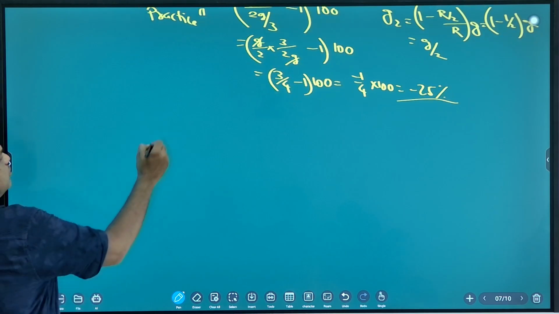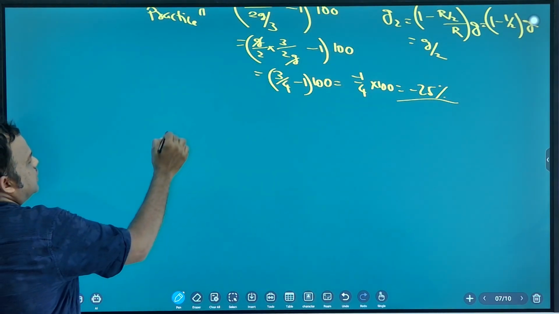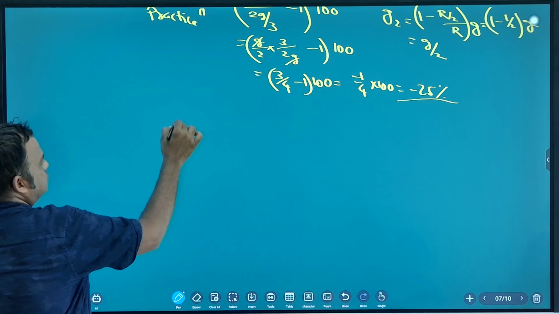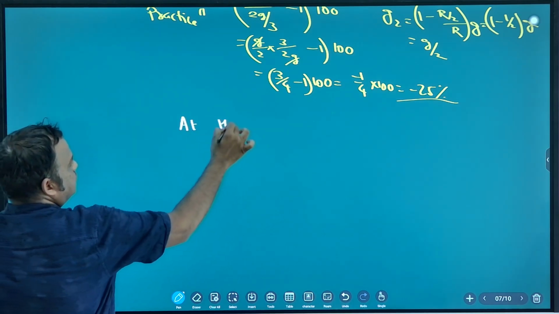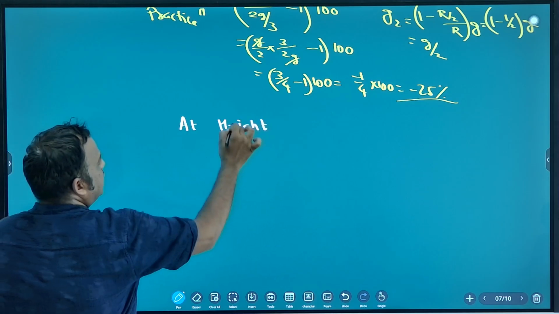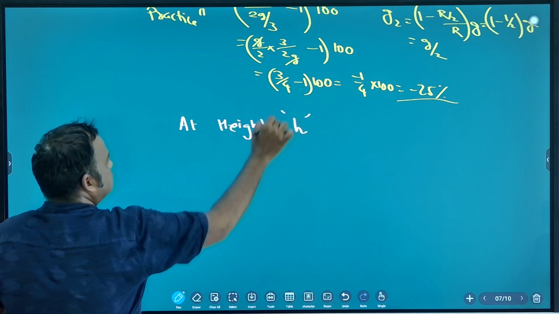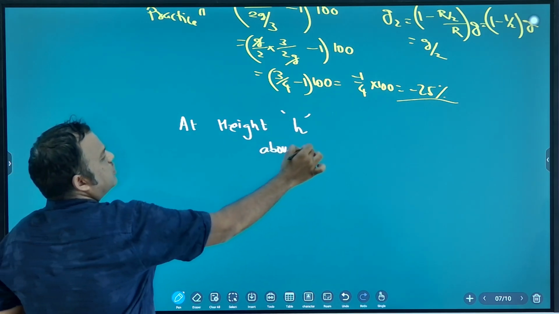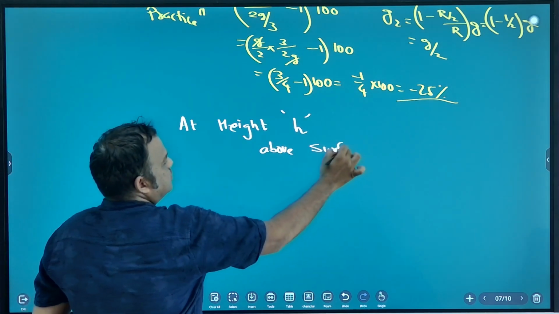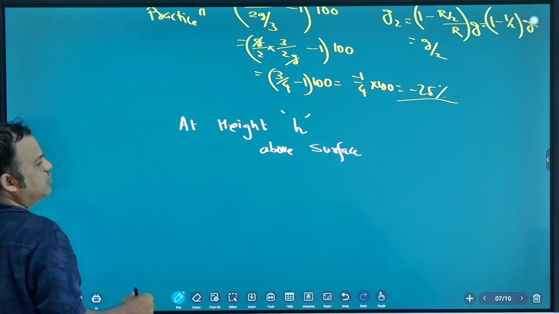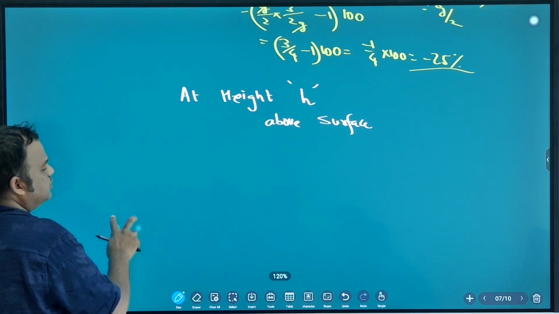Next you write down the next topic: height. At height h above the surface.